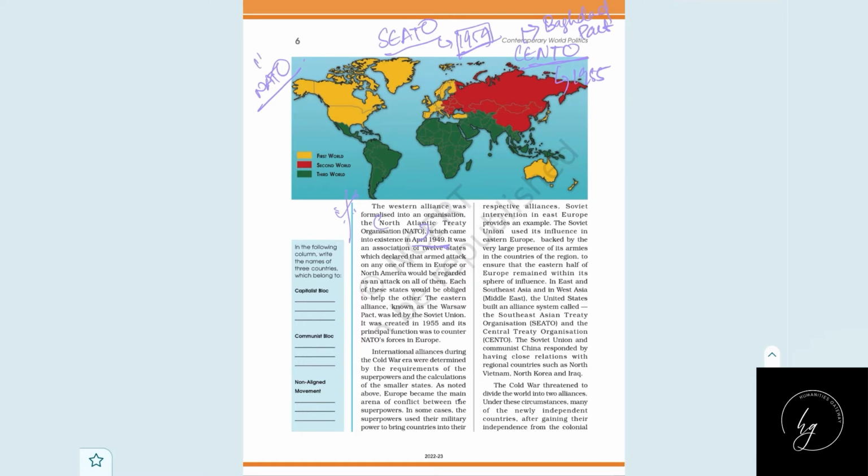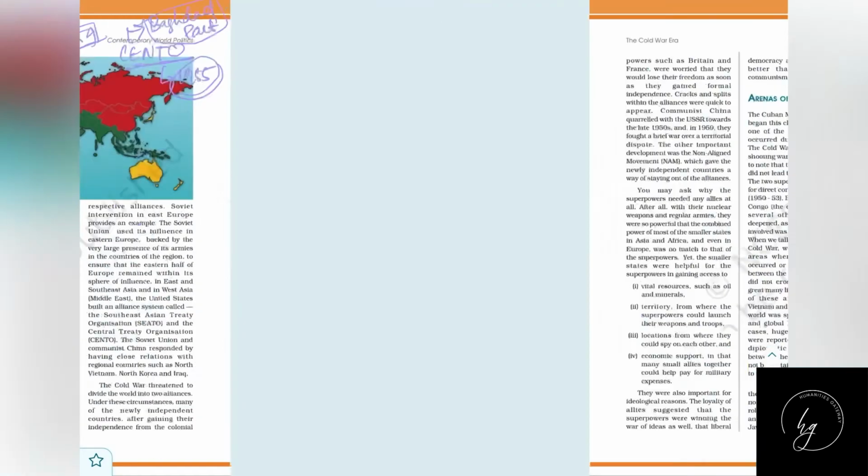So, American alliance number one, NATO, was formed in 1949. Second, SEATO was formed in 1954 to keep an eye on Southeast Asian nations. And CENTO was formed in 1955. It was earlier known as the Baghdad Pact. These were the American alliances. They had three alliances, and in 1955, the Soviet Union or USSR made the Warsaw Pact to counter the actions of NATO. So that's basically the alliances.